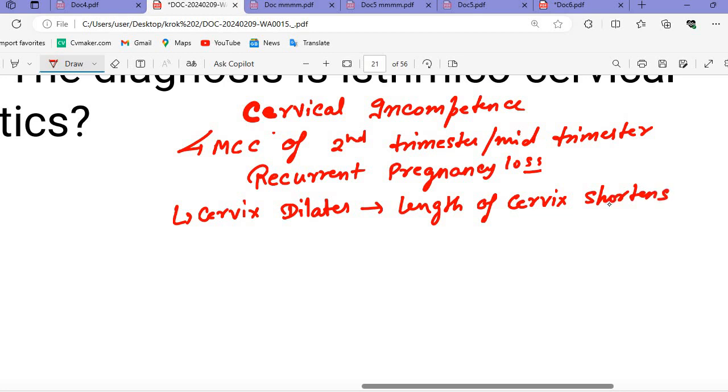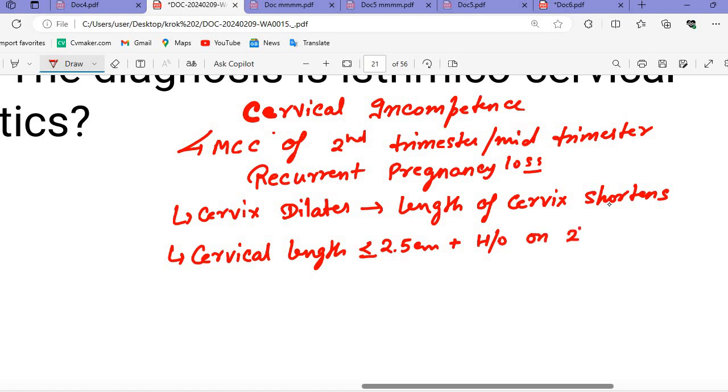Cervical length less than or equal to 2.5 centimeters, plus a history of 1 second trimester abortion.